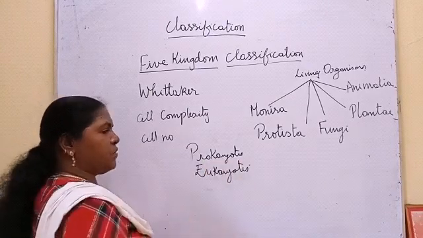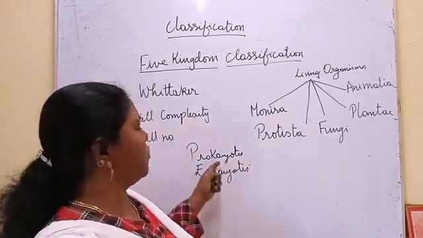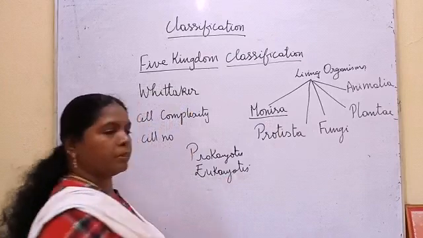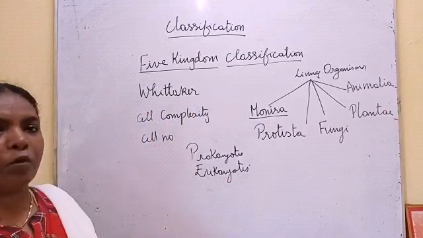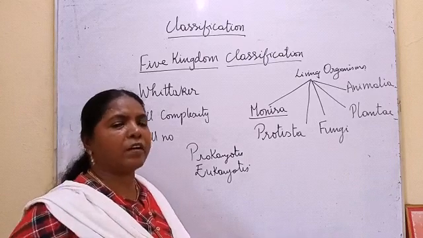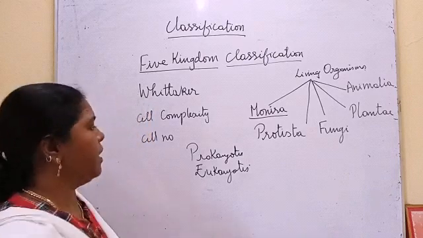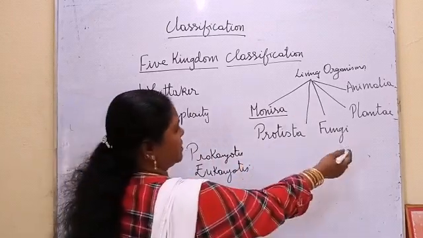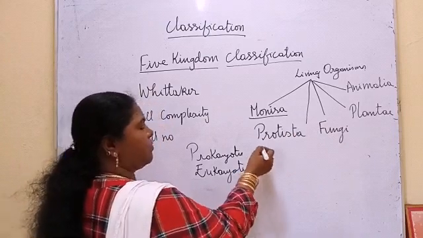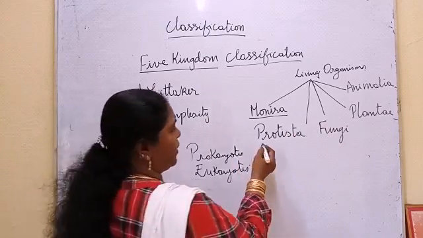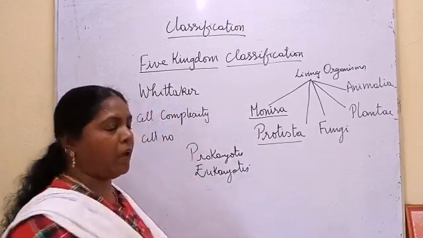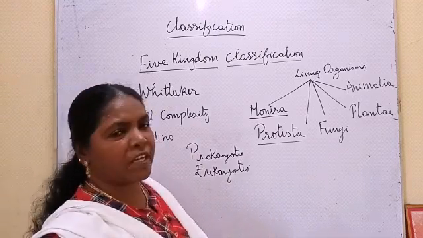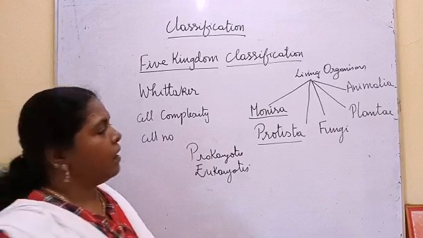So all the prokaryotes, if you see, most of the bacteria come under prokaryotes. So he kept them in a separate kingdom, Monera. Monera includes all the prokaryotes. What are prokaryotes? Organisms which do not have a definite nucleus with a nuclear membrane. Then all the other eukaryotes, again he classified unicellular and multicellular. All the unicellular which have the definite nucleus with a nuclear membrane are kept under Protista. Then the remaining multicellular and unicellular, all the organisms which can prepare their own food will come under Plantae.